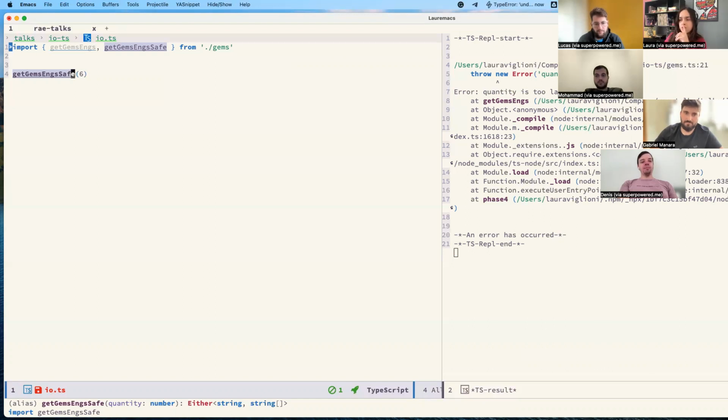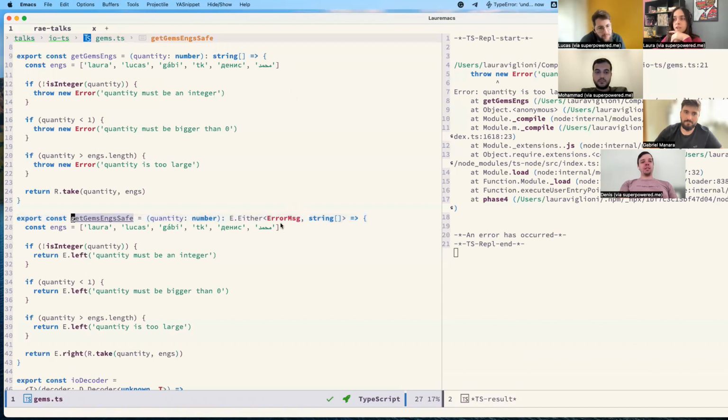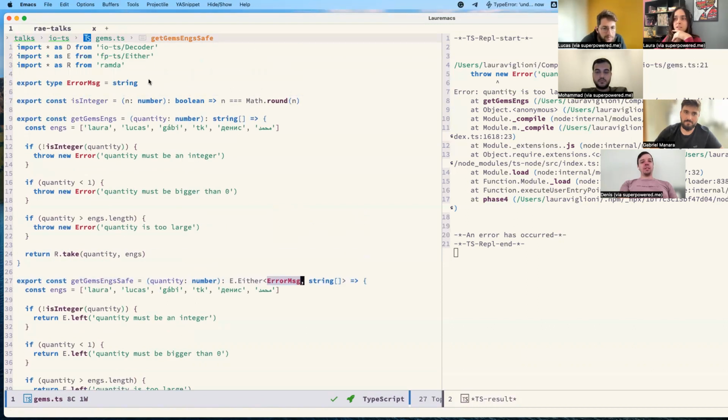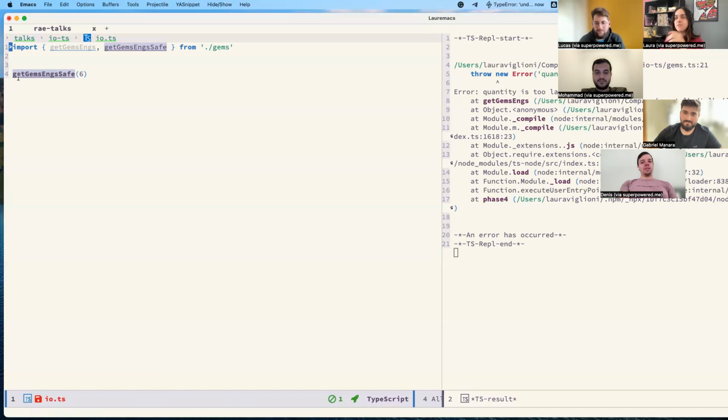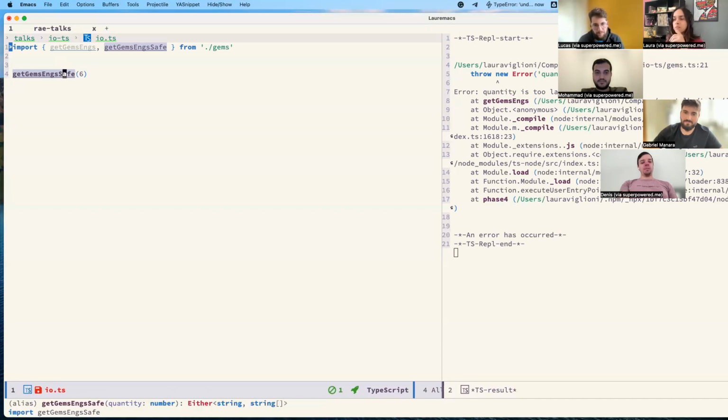So what's happening is this function will return me either a string, which if you see here is an error message, just a name that I gave to a string. I wasn't supposed to show you the function. It was just a mystery of using the function based on the name and the types. So it will return me either an error message that is a string, or what I'm expecting, that's a list of strings.